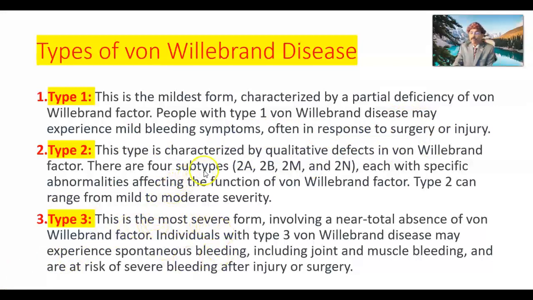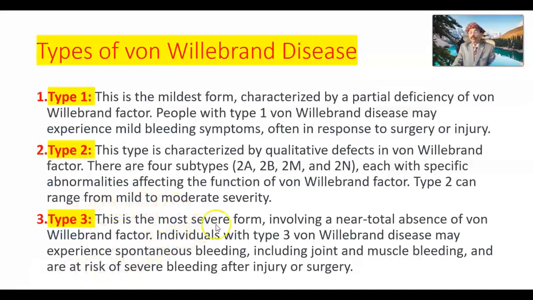Type 2 is characterized by a qualitative defect in von Willebrand factor. There are four subtypes, 2A, 2B, 2M, 2N, each with specific abnormalities affecting the function of von Willebrand factor. Type 2 can range from mild to moderate severity.